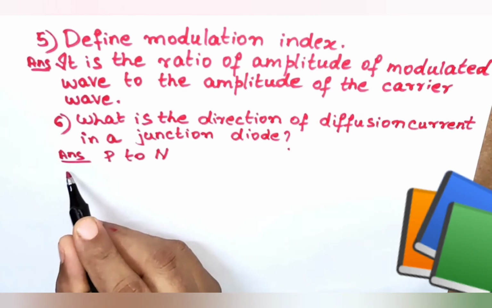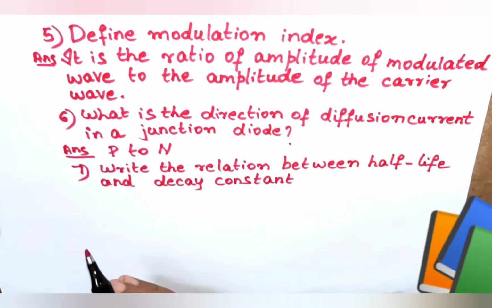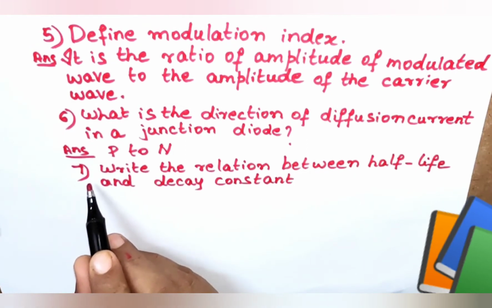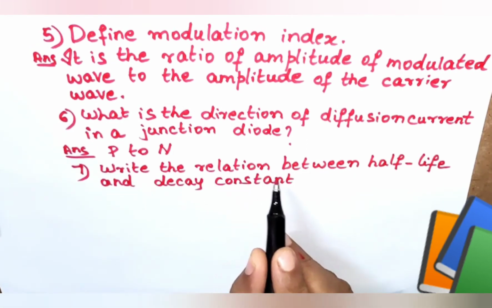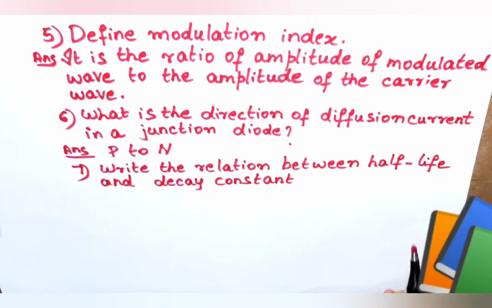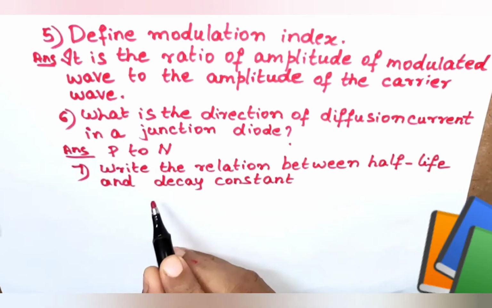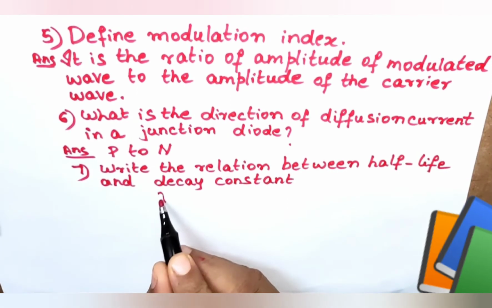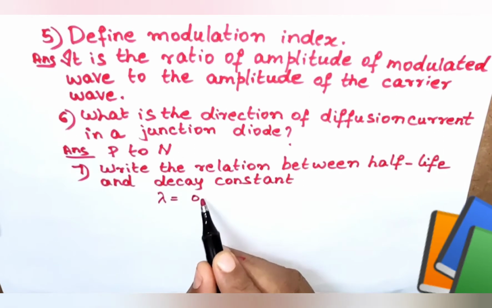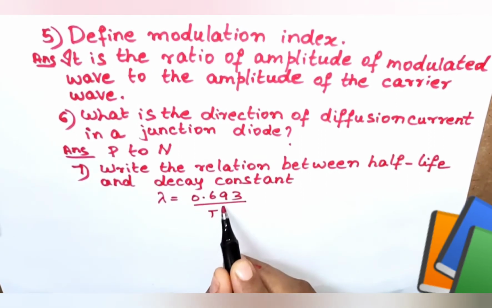Now let us discuss the 7th important 1 mark question. Write the relation between half-life and decay constant. You already know the half-life is represented as T half and the decay constant is represented by lambda. So we can write the relation lambda is equal to 0.693 divided by T half.